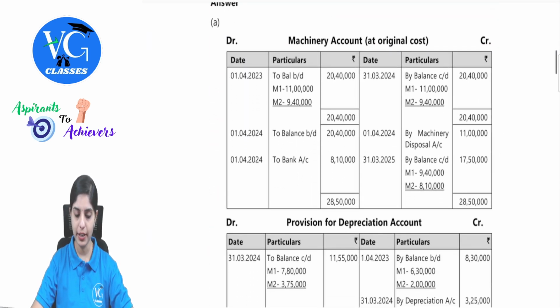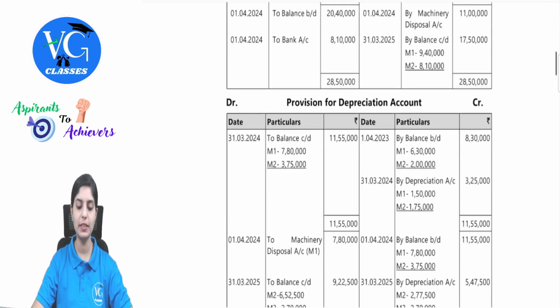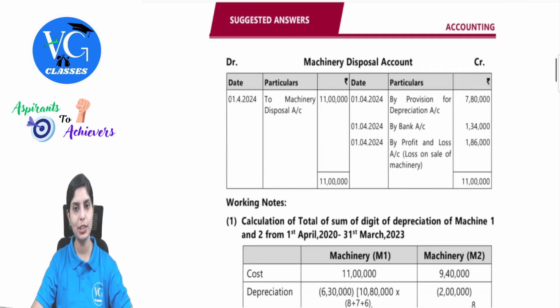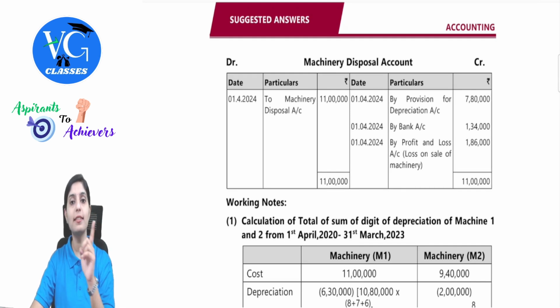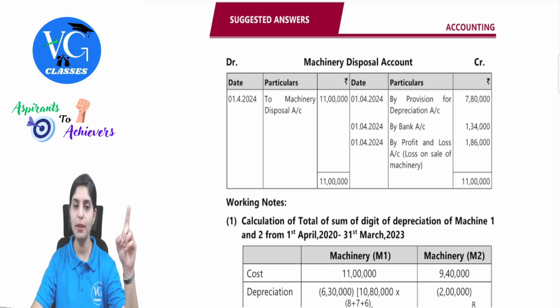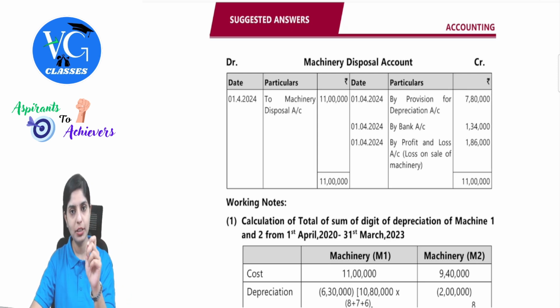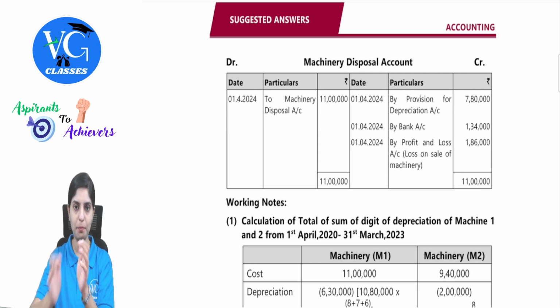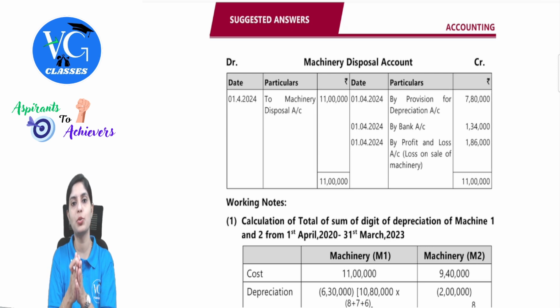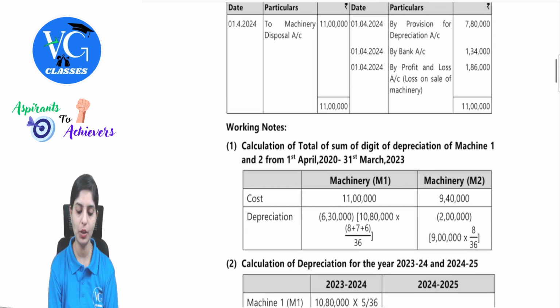So here there is machinery account, and then there is provision for depreciation, then there is machinery disposal. See, they are asking us to present it as on 31st March 24 and 31st March 25. If you observe, machine number 1 was bought on 1st April 2022. So first we will have to find out the value of machinery as on 1st April 2023, because we have to close it on 31st March 24 and 25. I hope we are understanding in what way this has to be done. So for this, let's observe the working note.